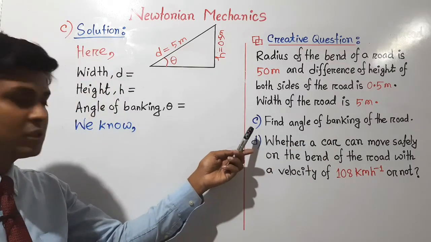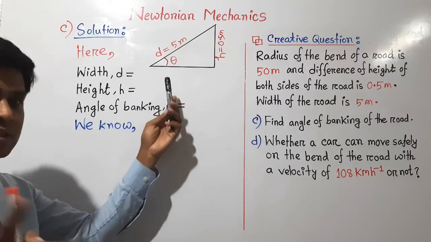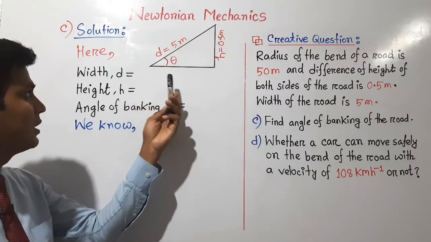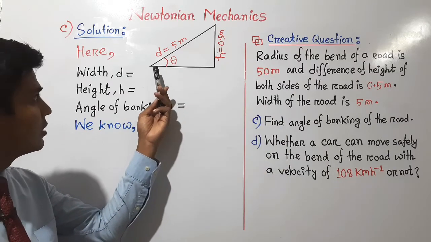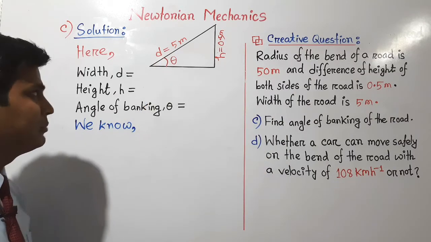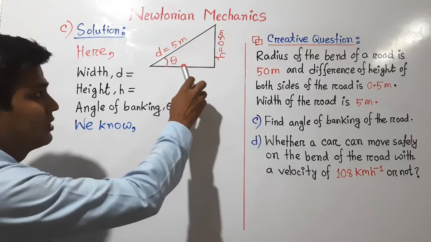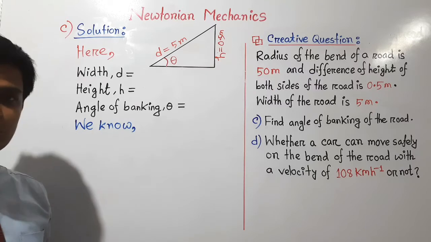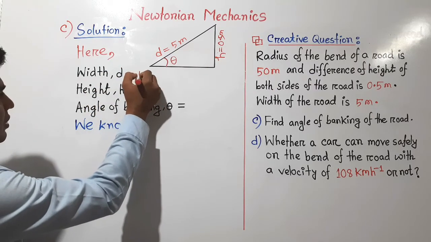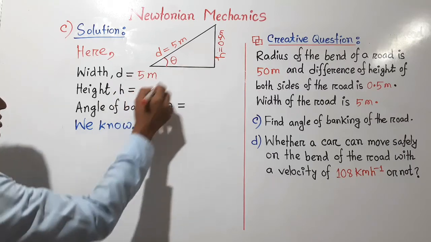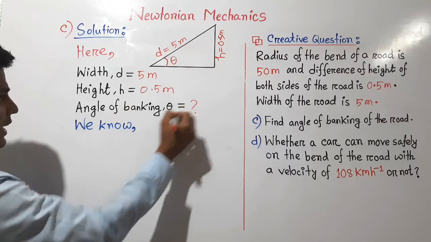If you want to calculate the banking of the road, we need two pieces of information: one is height, another is width. I draw here this stem. Here the width of the road is given 5 meter, and the height between both sides of the road is given 0.5 meter. So we can write width is 5 meter, height is 0.5 meter, and we have to calculate the angle of banking.